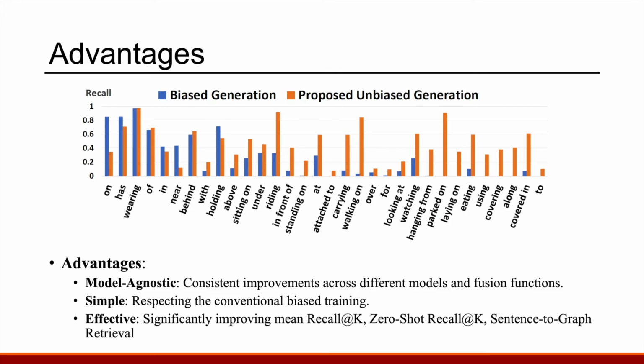Given the same trained neural motif model, after applying our unbiased inference, we almost perfectly remove the long-tail distribution appeared in the performance. The tail categories can perform as well as the head ones. The only thing that hinders the performance is the difficulty of each category, but not the distribution anymore. There are 3 advantages of the proposed unbiased inference. It's model agnostic, simple, and effective.